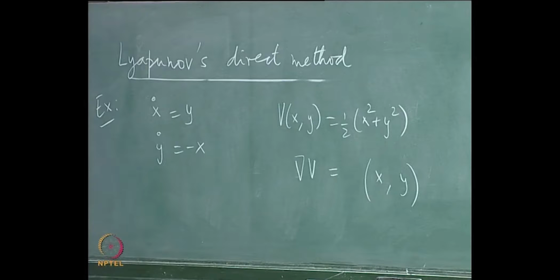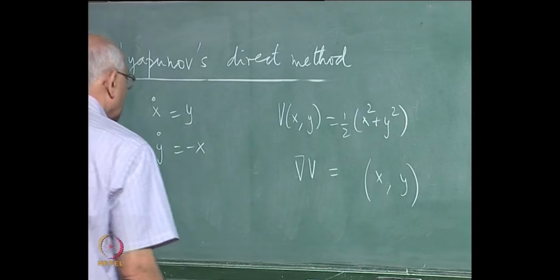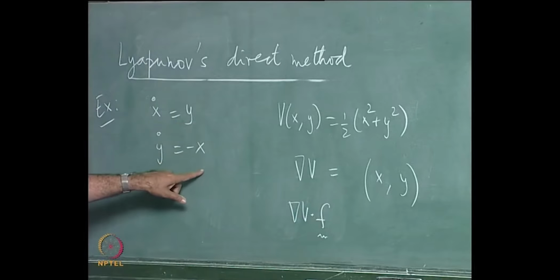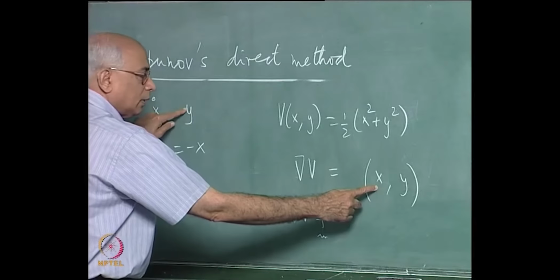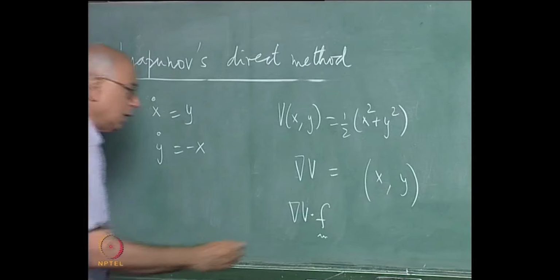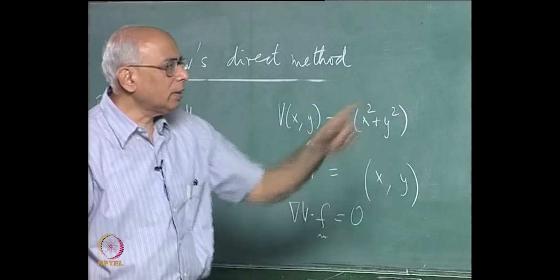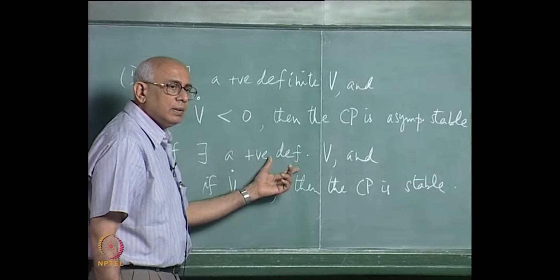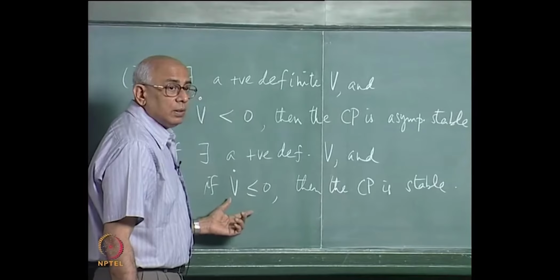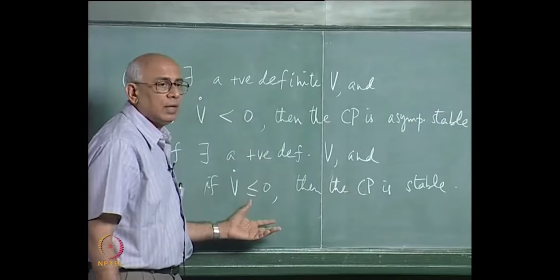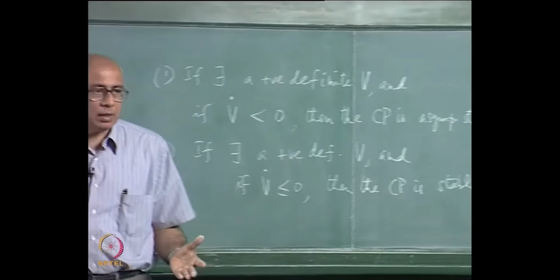What do you get if you combine it with this? What do you get from grad V dot f? This is the vector field f. So take this component multiplied with this, take this component multiplied with this, and add the two, and you get 0. Therefore we go back here and ask, which of these applies? We have a positive definite V, and we have V dot not less than 0 strictly, but equal to 0. So certainly this criterion applies, and we are guaranteed that this critical point is stable.